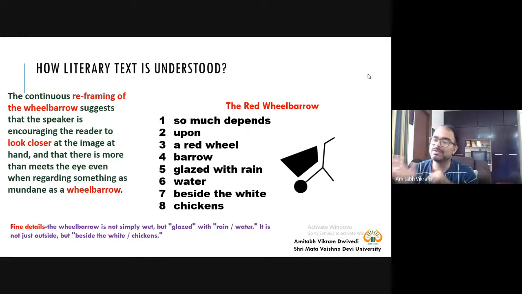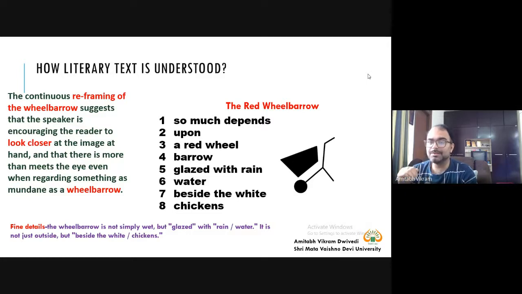So you can now see how carefully these words are chosen by the writer. And it is not just outside. It is not like so much depends upon a red wheelbarrow wet with rainwater lying outside. The writer is not saying lying outside. The writer is saying beside the white chickens. So again, you have the finer details: glazed with rainwater, not simply wet, and not simply lying outside or over there. It's not like that, but simply glazed with rainwater beside the white chicken.